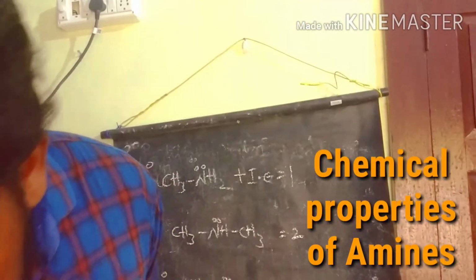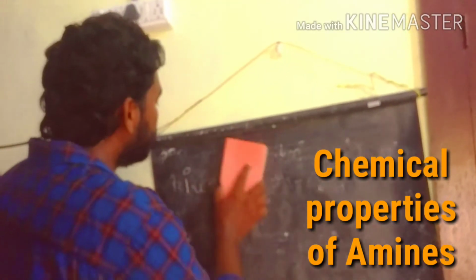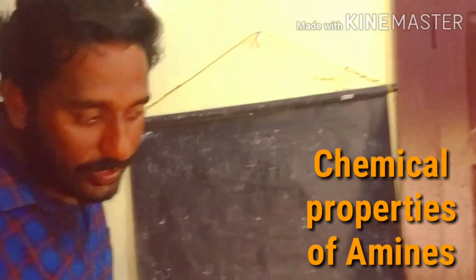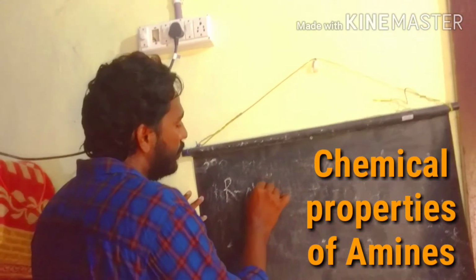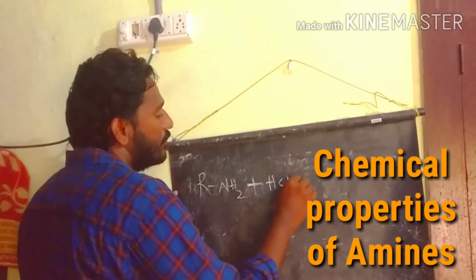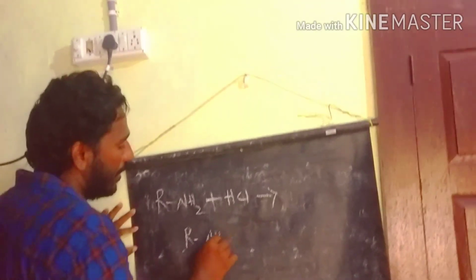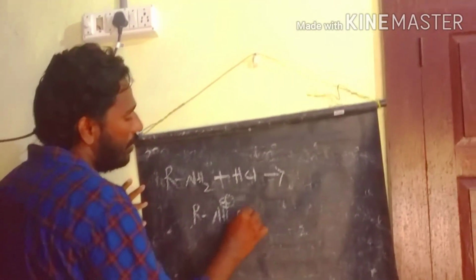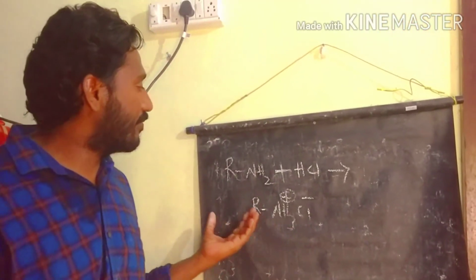Let's discuss some simple chemical reactions of the amines. Now we start with the reaction with acids, like hydrochloric acid. This is the primary amine reacting with hydrochloric acid, HCl, to produce ammonium salts like NH3+ Cl-. So these are the salts we prepare from amines.